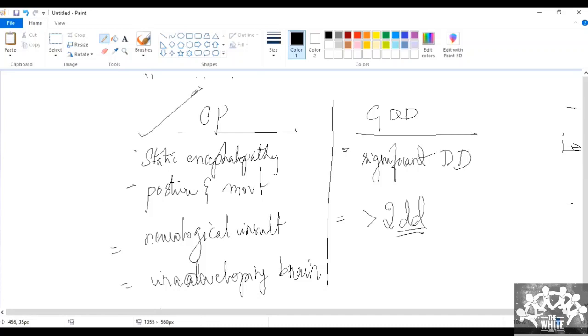Now why should it not be GDD? Okay, it may be a GDD. Still, the child may be having a global developmental delay. What are the pointers to tell that this is not global? I'm not telling that it is not global developmental delay. It is a global developmental delay. What are the points to tell that it may not be? Okay, we have this child to be a global developmental delay.